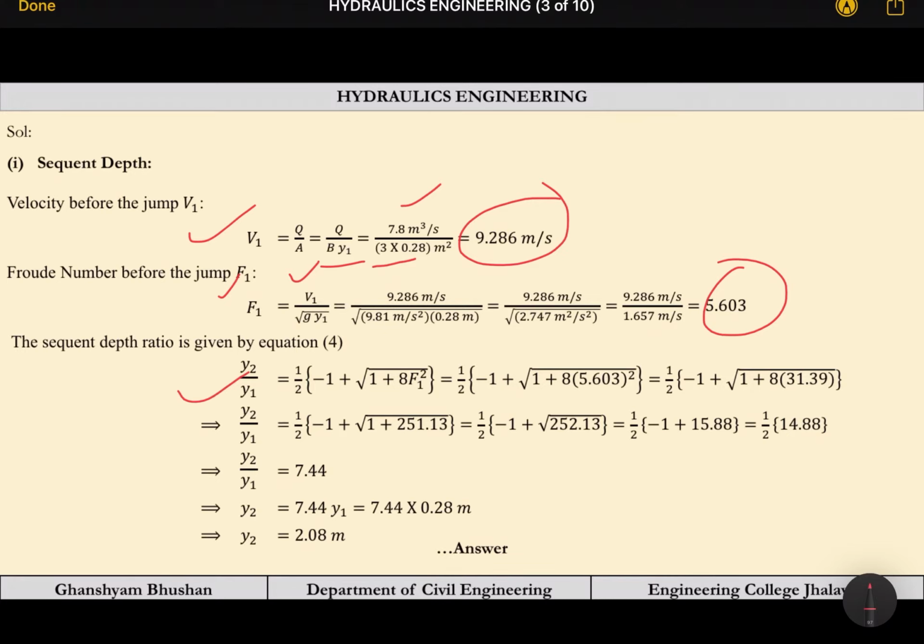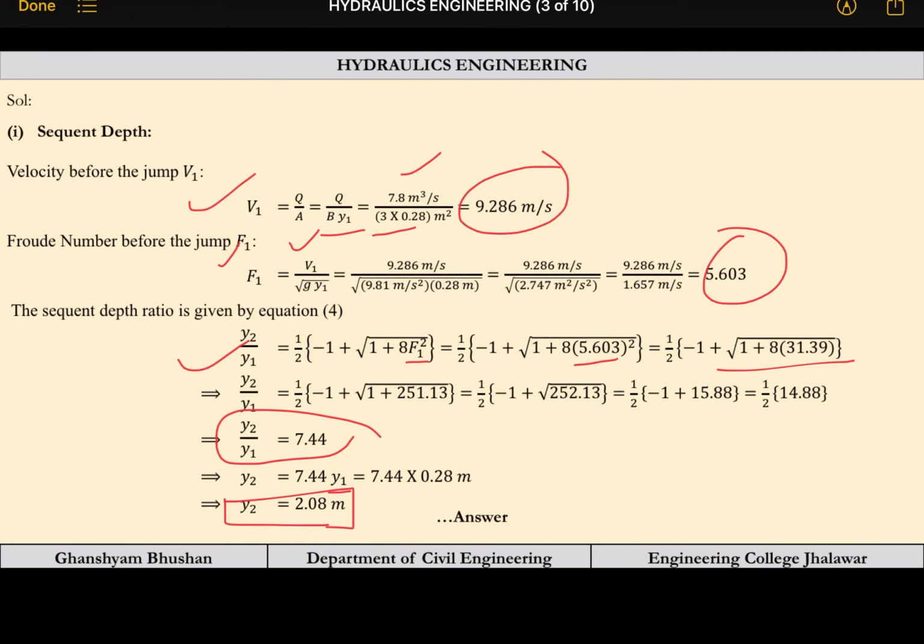So we have this formula, y2 by y1 equals root over the whole quantity of 8 F1 square plus 1, minus 1, divided by 2. F1 we have calculated as 5.603. After putting all the values, you will get y2 by y1 as 7.4, and y1 is 0.28. So y2 we can get as 2.08 meters. Second part is energy loss.